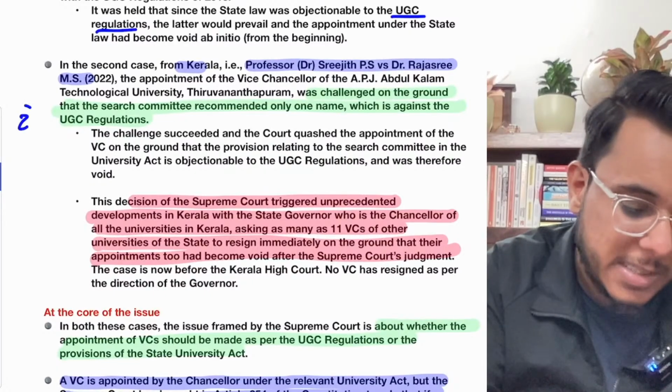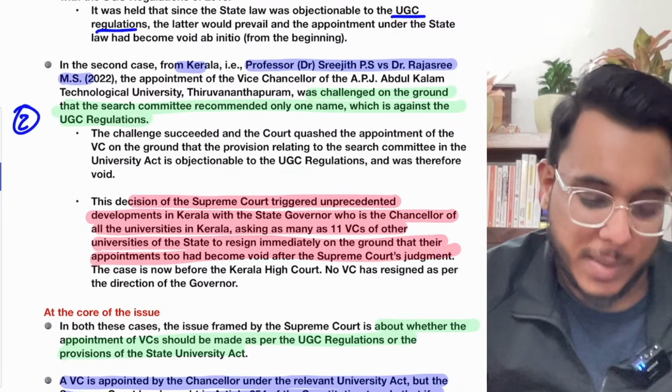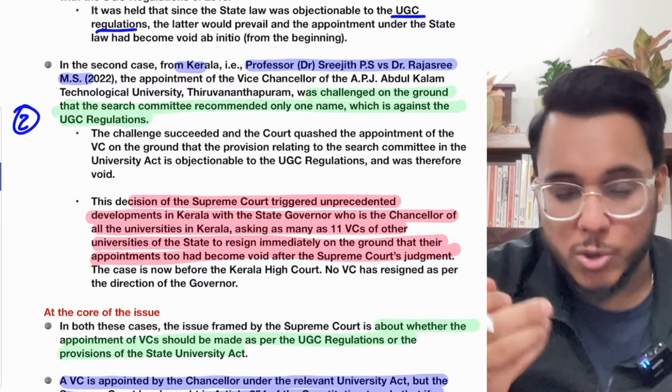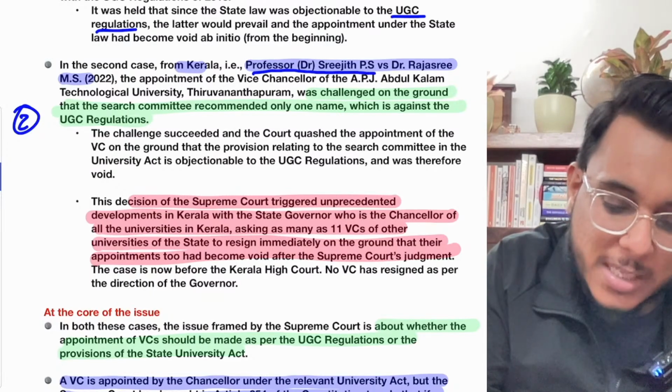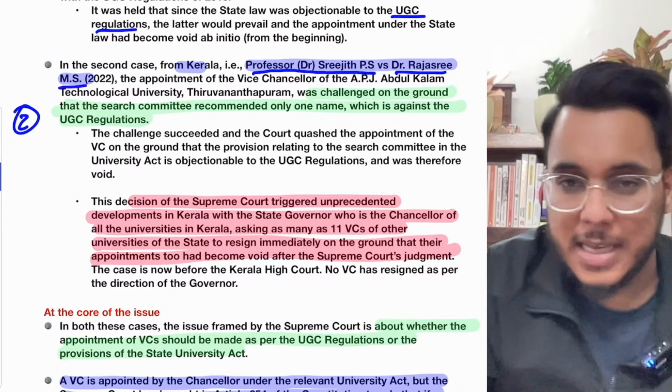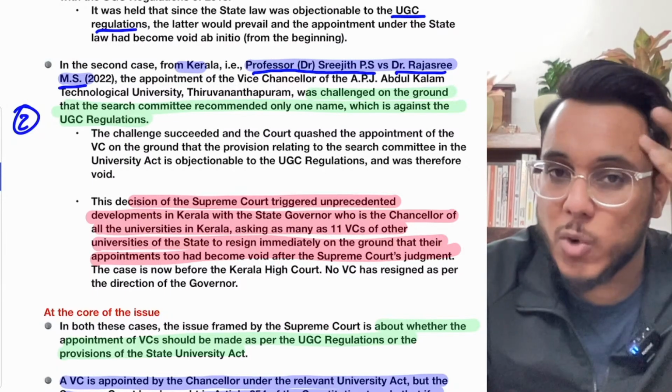Then there is the second case that came from the Kerala government. In Kerala also, the Supreme Court has given a judgment, the Professor Dr. Shrijit PS versus Dr. Rajshri MS case. In this particular case, what did the Supreme Court provide?